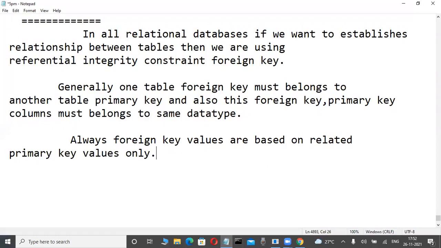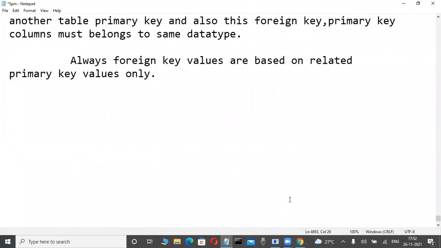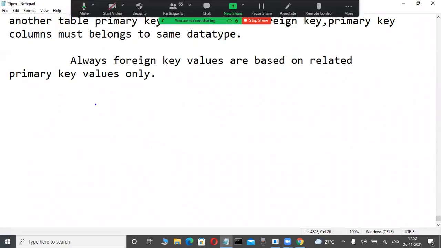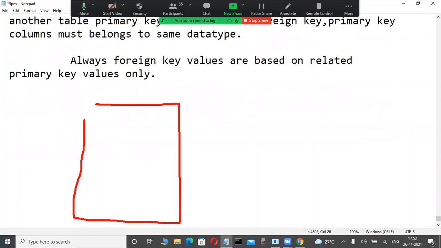Related primary key values only. Okay, but unfortunately, two exceptional cases are there. Very important. What are the exceptional cases? Foreign key values are based on primary key values, everyone knows. But unfortunately, one problem is there. Now check it out, some other rules are there.